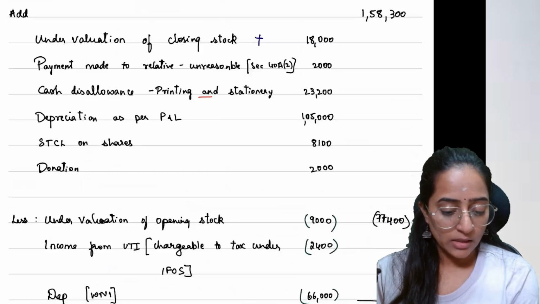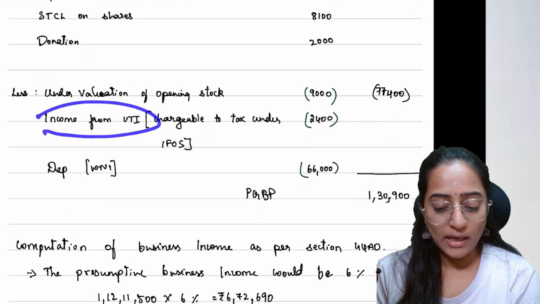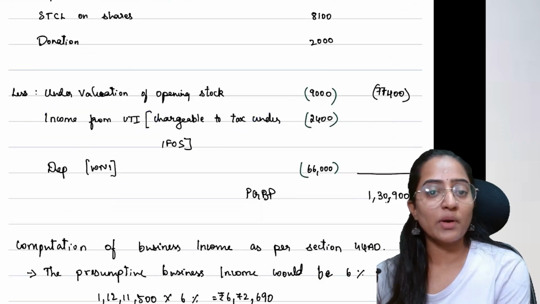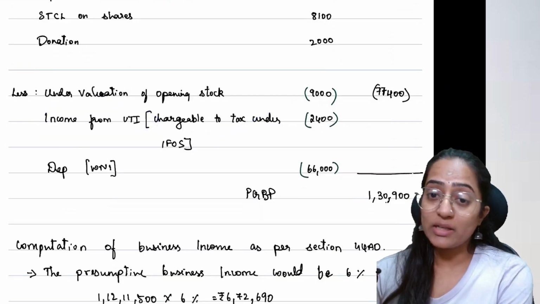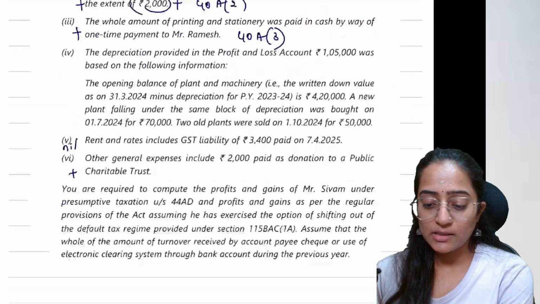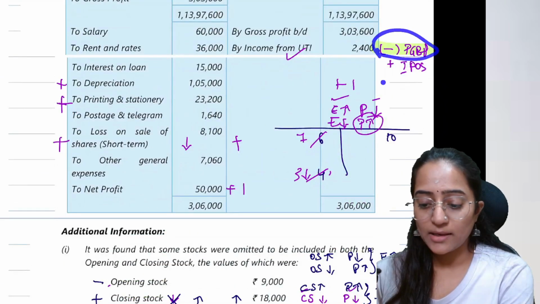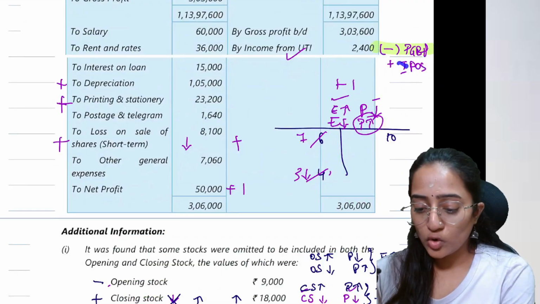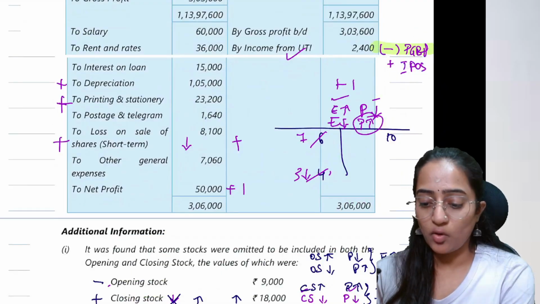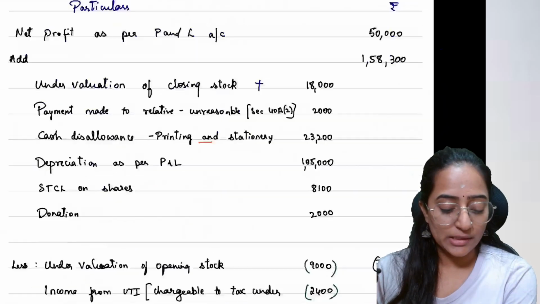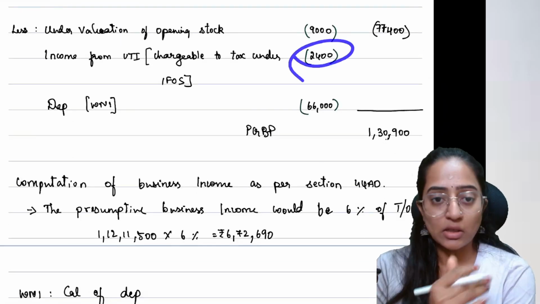Now, income from UTI is chargeable to tax under income from other sources. I told you income from UTI. Where is it? See here, income from UTI. You are going to subtract it from your PGBP and add it under income from other sources. We are not doing the total income computation, so we will not give that effect. We will only give this effect, that is minus from the PGBP, 2,400.